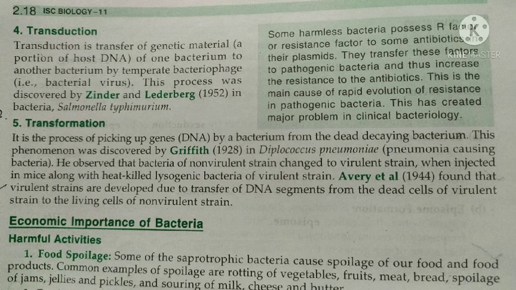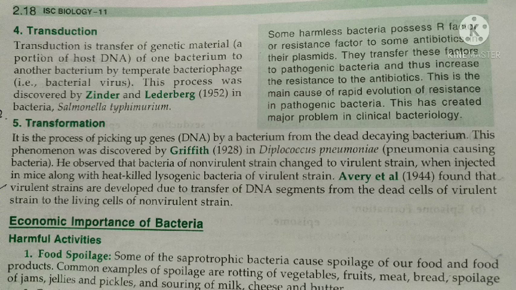Then another definition which you need to know here is transformation. Transformation is the process of taking up DNA by a bacterium from another bacterium which is dead.